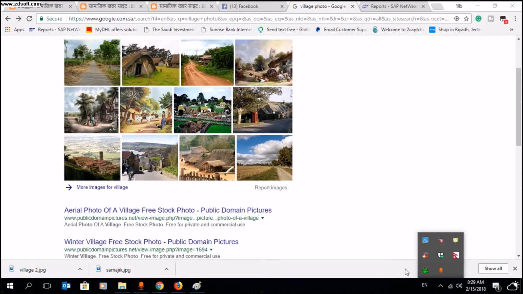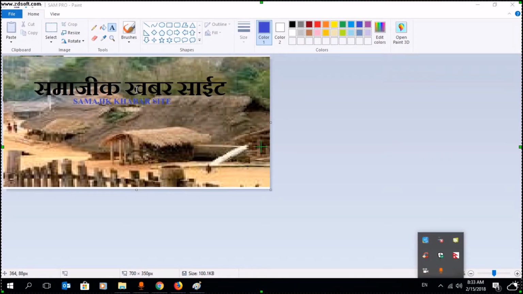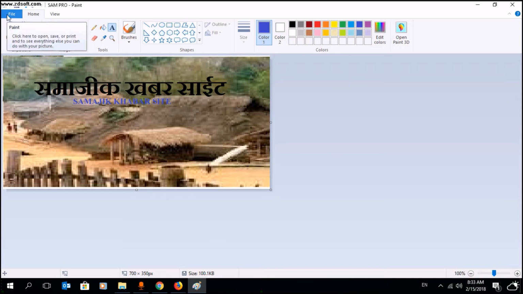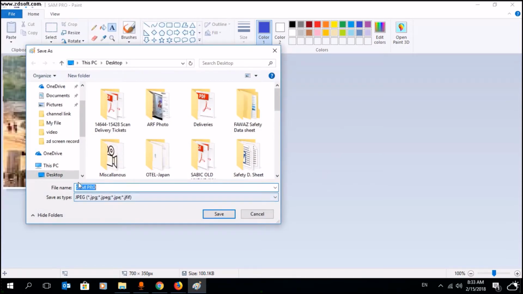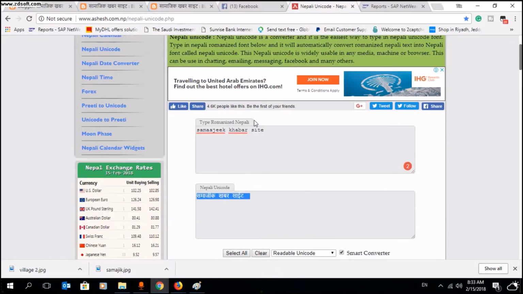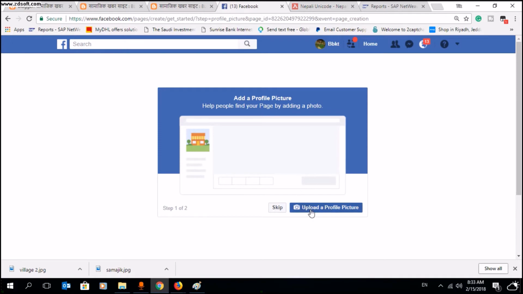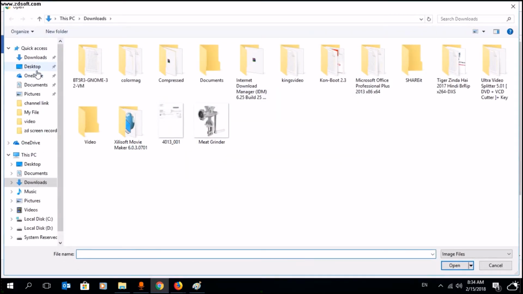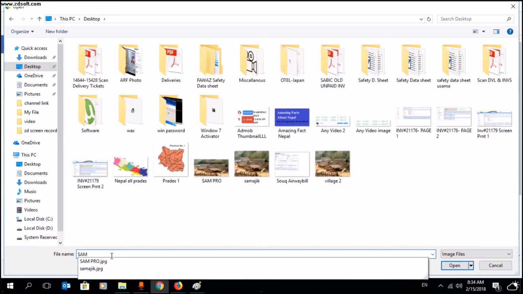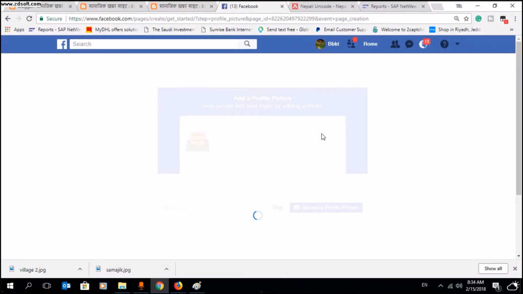Okay guys, now I have made my image and put the text here, right? You can see the resolution. What is the resolution of this one? 700 by 350 pixels, right? I already saved it on the desktop. Now go to your Facebook page, then upload the image. Select the file, and it will upload.